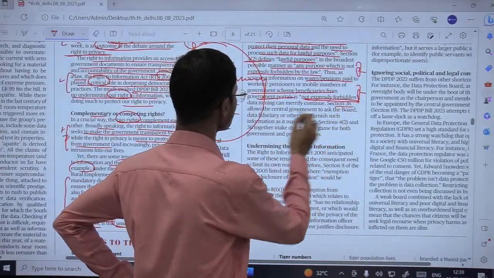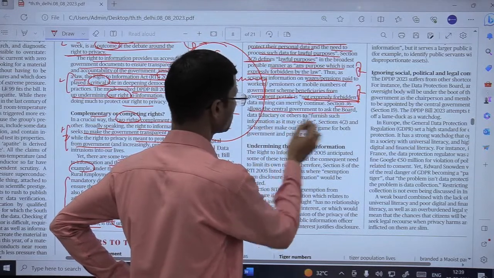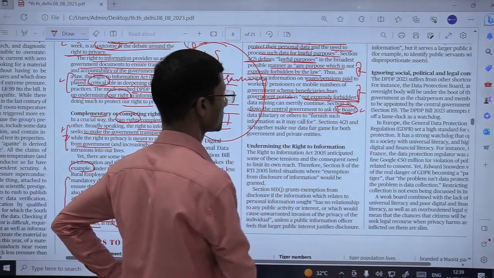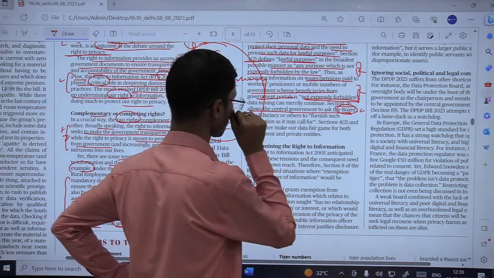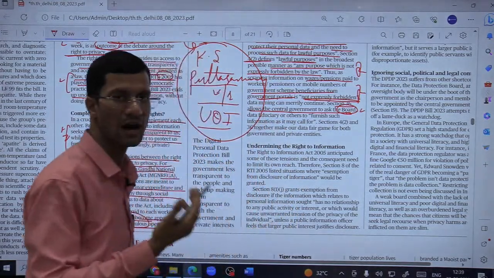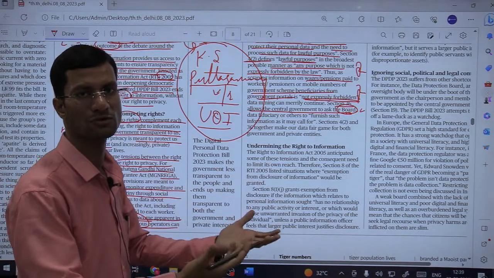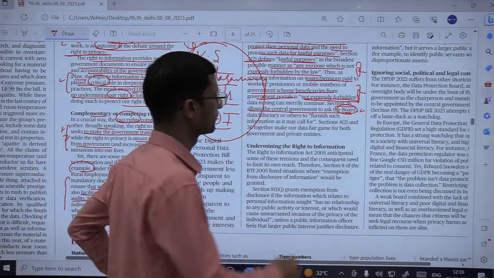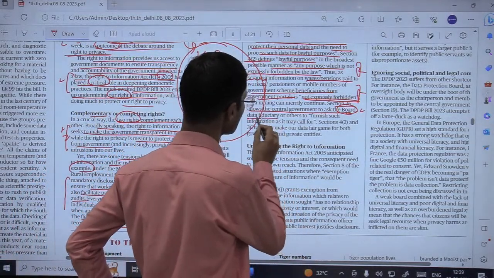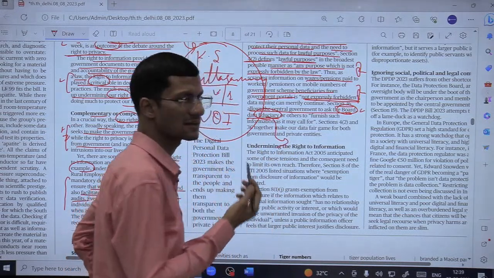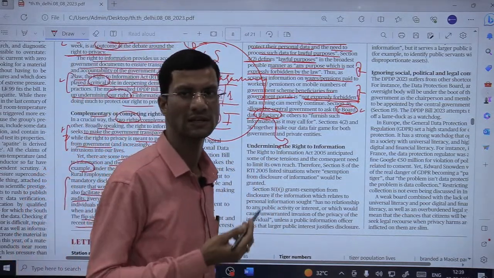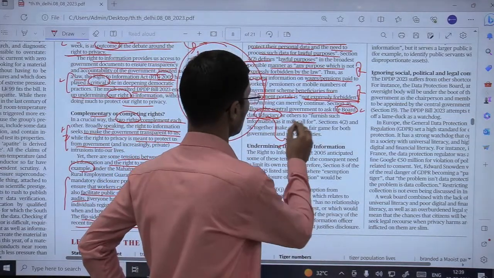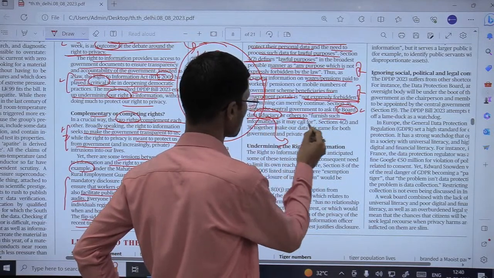Now section 36 allows the central government to ask the board. There has been a provision of a board under this bill. So section 36 of this bill is talking about or allowing the central government to ask the board. It means the government is going to appoint, or government would be having authority over this board actually. This government is going to ask the board, data fiduciary. Fiduciary कौन होते हैं? So fiduciary are any entities actually. It can be a person, it can be a company, it can be let us say an institution as well, or others to furnish such information as it may call for.